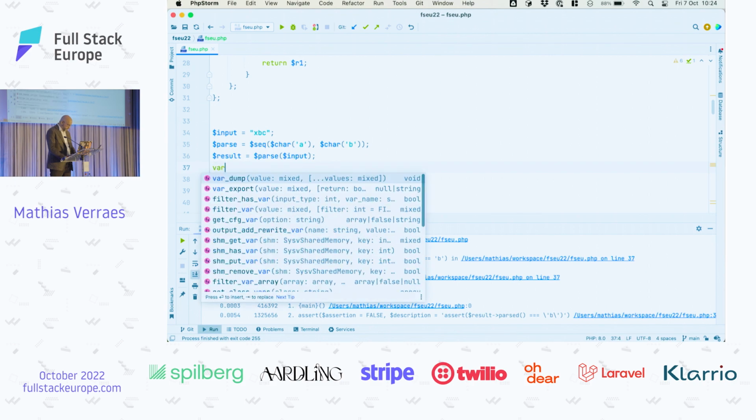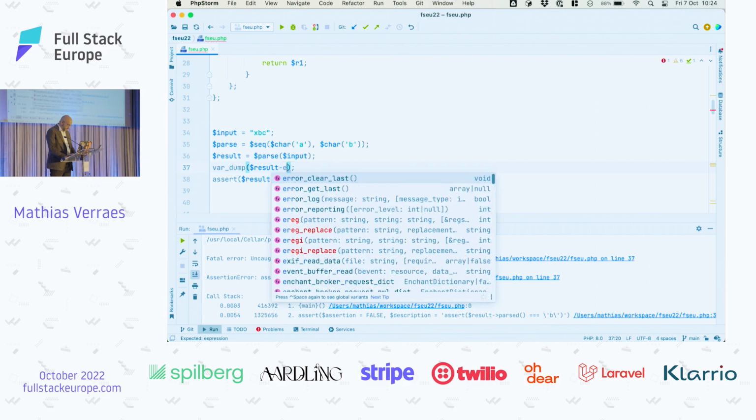It's complaining here. Actually, I can now assert on the error, right? Or I'll just dump the error, so we can see it. Here, yeah. So our error is expected A. So the parser failed early because the first character was not an A, and it couldn't even get to the B, even though the B is there. Agreed?